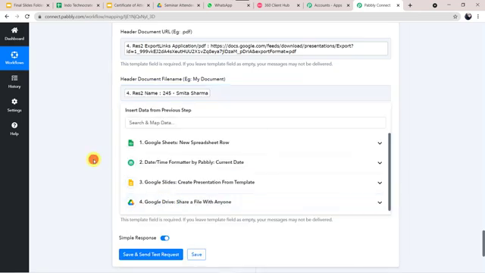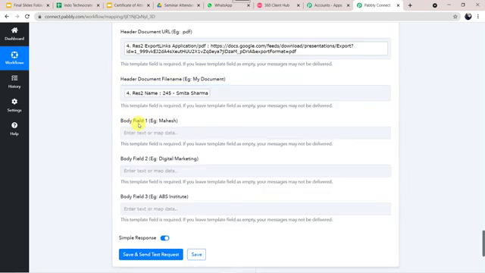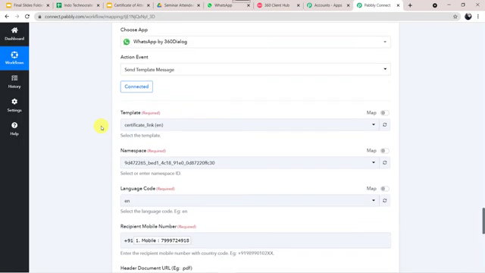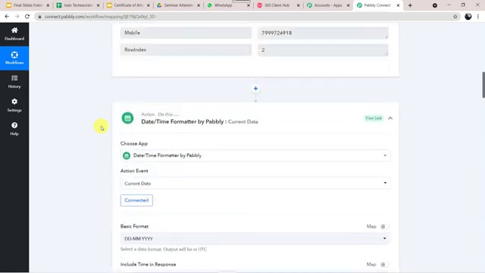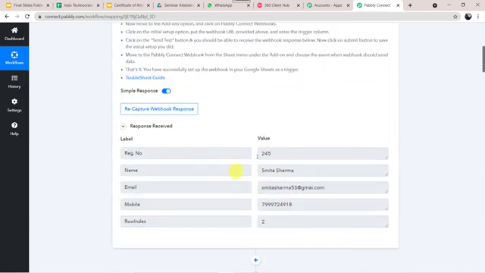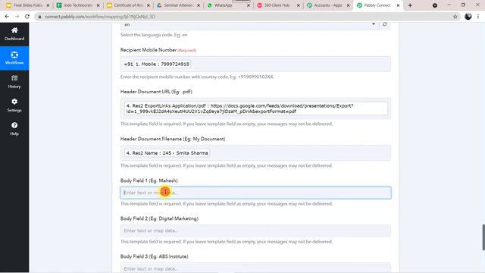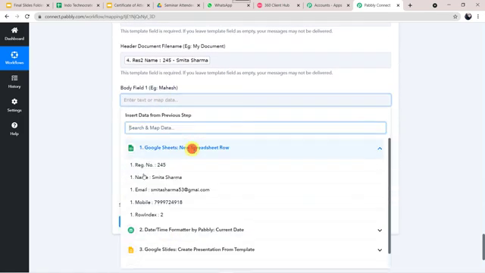Now here we have to give the body field 1. The example is Mahesh, the name of the person. For the body field 1, I'll just take you to my template once again. Here the first parameter, the name of the attendee, is going to come. So we'll have to map the details of the attendee from Google Sheets, which we have got from here. Name, Smita Sharma. So I'll just map the details. Name was from Google Sheets, Smita Sharma.